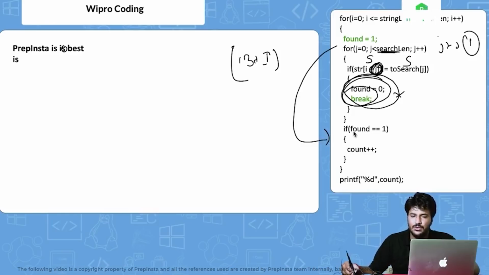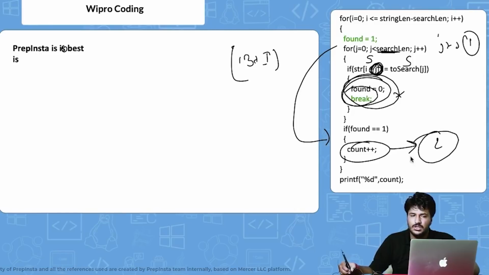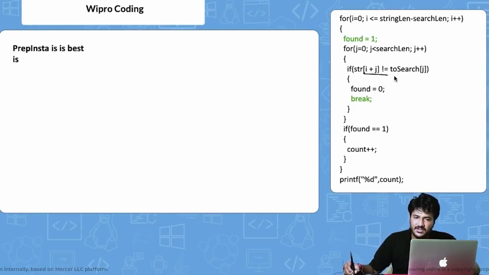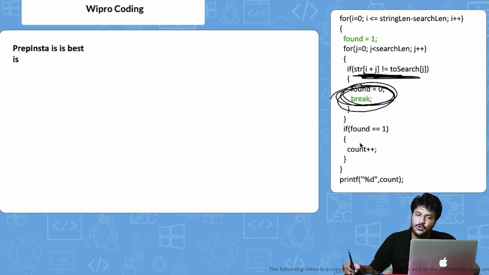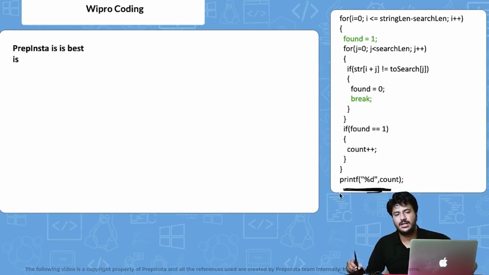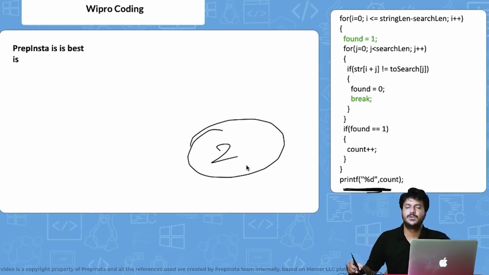It will say okay, found is again 1, correct, so count plus plus makes it 2. So this will happen. Finally the whole code will run, the same thing will happen, this condition will get satisfied every time, found value will remain 0, this count will not get increased, it will only get increased twice here and here, right? Finally we print out the count value and the final count value is 2.